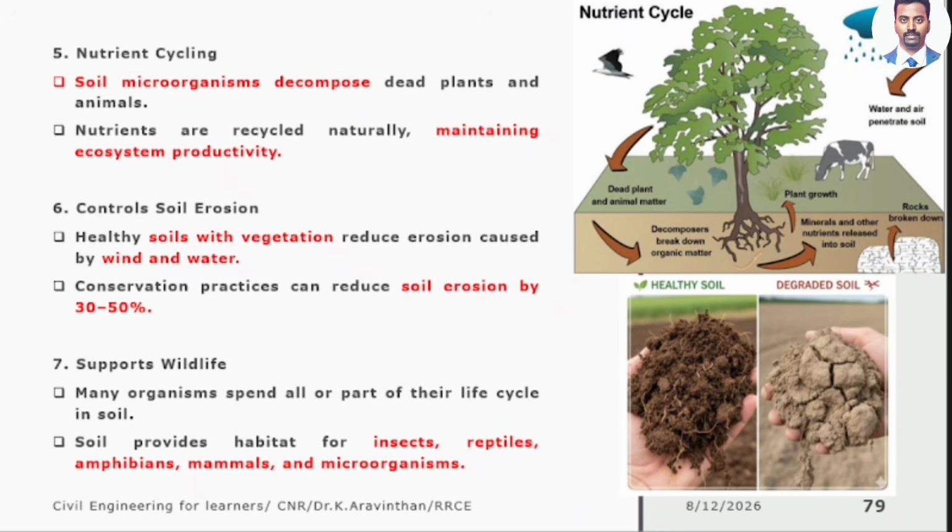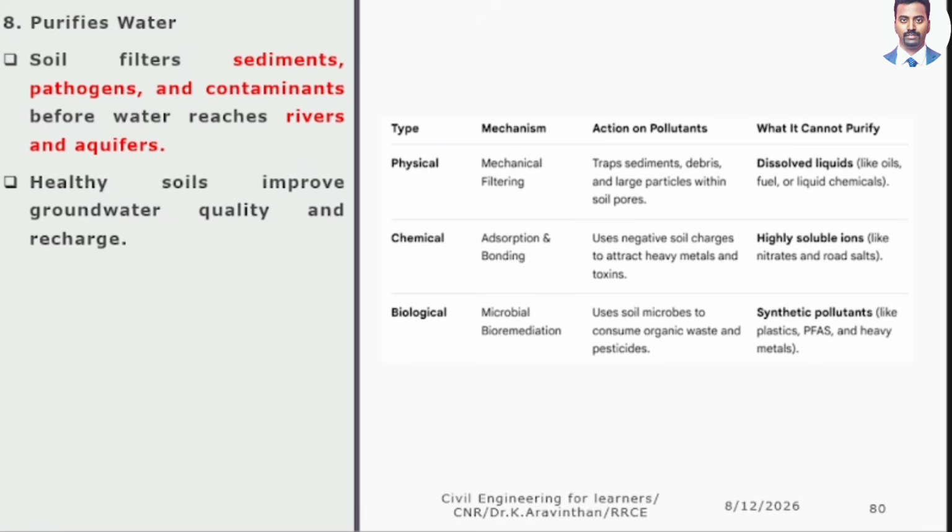Supports wildlife. What do you mean by that? Number of organisms, insects, reptiles and amphibians are being supported. Purifies water. Sir, how much purification is done in water? You see from this table. Mechanical filtering is being done by soil. What can it filter? Traps sediment, debris. It is there in water. If you pour in soil, it will get filtered.